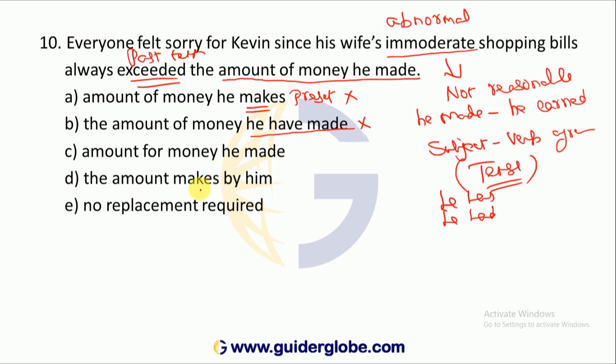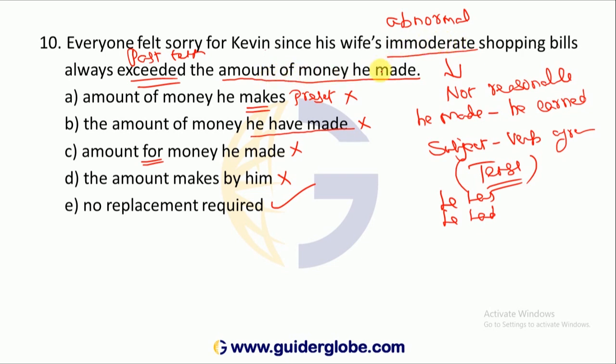Amount for money. This preposition is wrong. Amount for money means for some purchases. This is wrong. Amount. What is the quantum of money only you have to tell. The amount makes by him, present tense. This is also wrong. This is also wrong. This is also wrong. Then which is correct? No replacement is required. Why no replacement is required? This is in simple past tense.